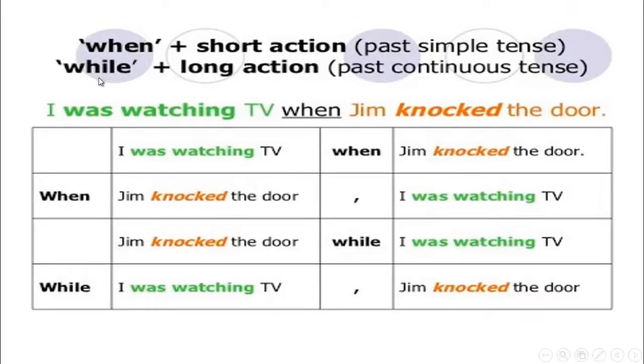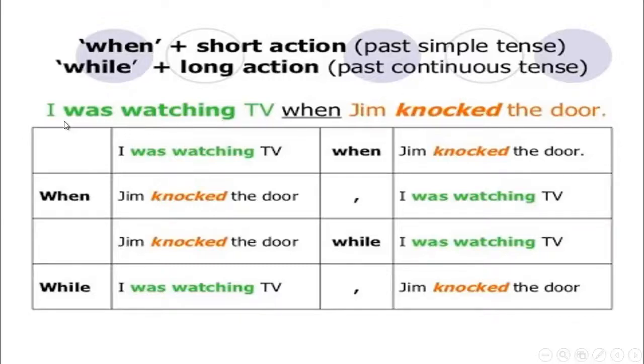Here we have some linking words that we use in the past continuous. Try to be careful because you are going to face them in the tests. Here we have when and while. If you are going to use when, we use the short action. So after when, we are going to use the past simple tense. Unlike while, if you are going to use while, you are going to use the long action. So this is what? That's right, past continuous tense: was, were, verb-ing.